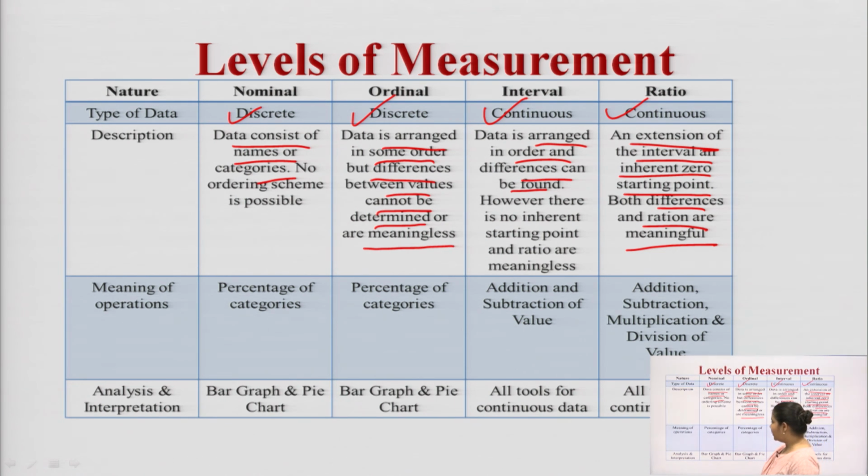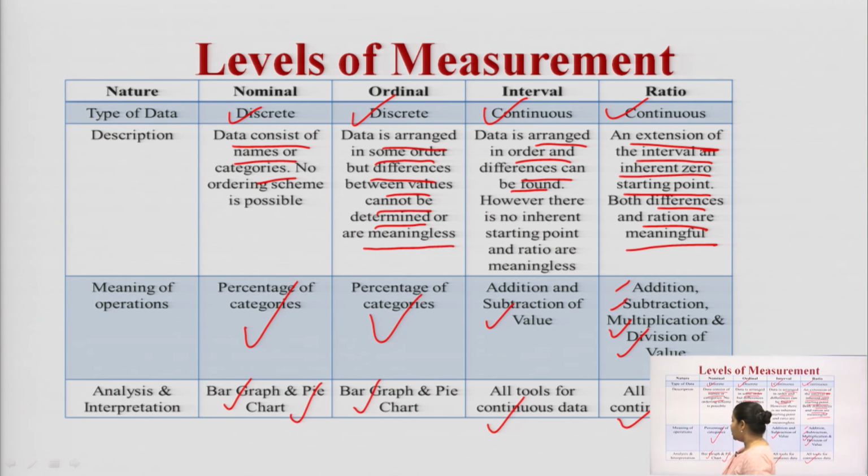Then the meaning of the operations: in the nominal scale you can use only percentage analysis; in the interval scale you can use percentage analysis, and also addition and subtraction; and in the ratio scale you can multiply, divide, subtract and add your data. And for analytical interpretation, in the nominal scale you use bar graphs and pie charts, the same for the ordinal scale, but in the interval scale you can use all types of tools, and in the ratio scale you can also use all types of tools for analysis and interpretation.